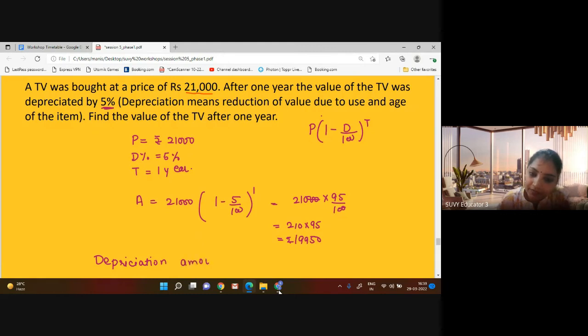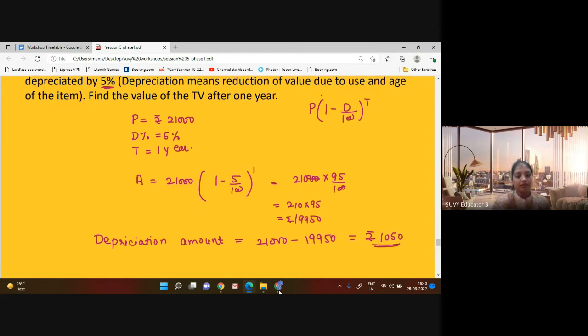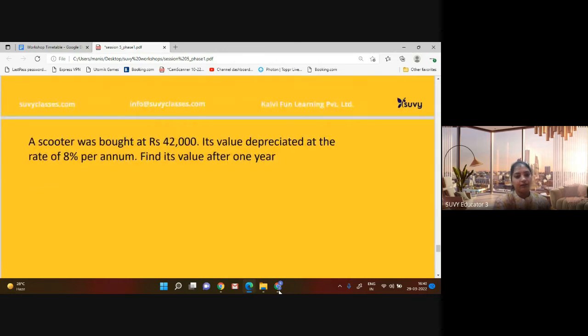So it means depreciation amount will be 21,000 minus 19,950. When we subtract it from 21,000, it will be rupees 1050. This will be the answer to this question. This is the way depreciation works. So if you can think about these things, let's move to another question.